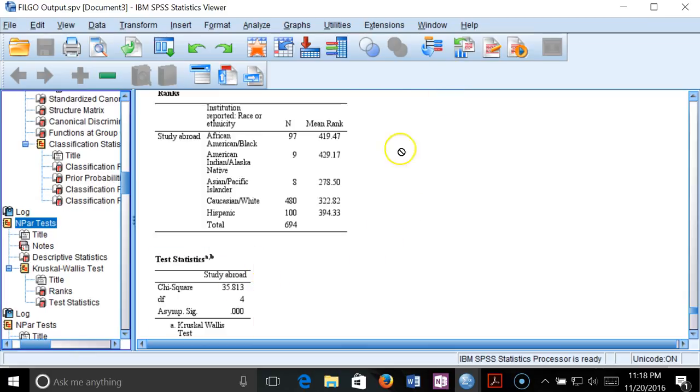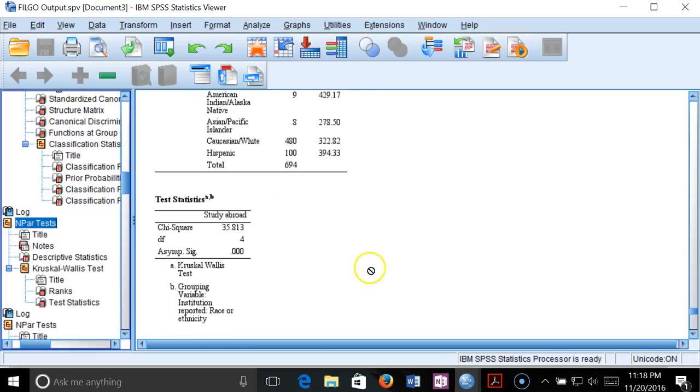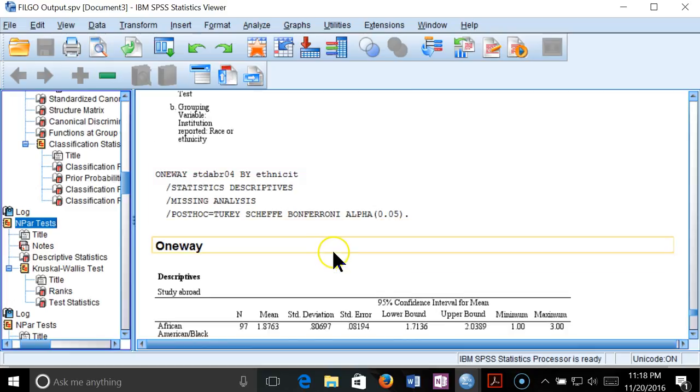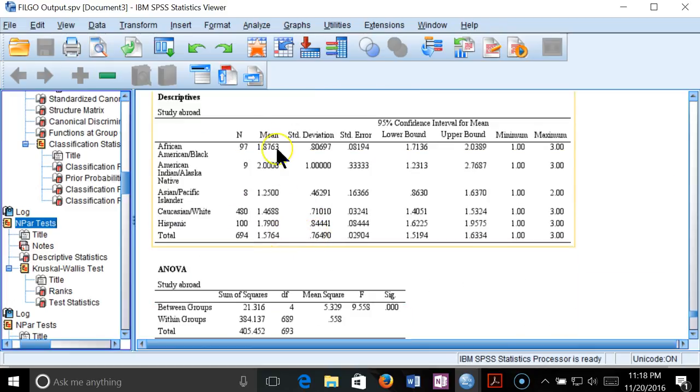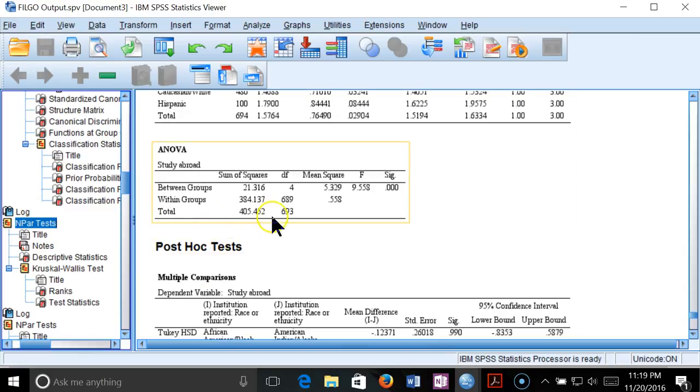Just guessing by looking at those slopes, the differences are between these groups, that the Hispanic and black populations are pretty radically different than the white population. And that says something's up. So let's take a look at it with a one-way. And there's our means. We're going to compare them.